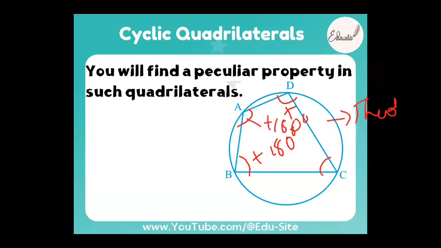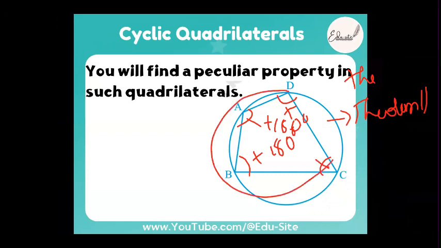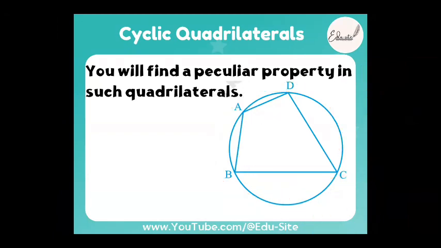And for theorem number 11, what did we suggest, beta? It is nothing but the opposite of theorem number 10. It states that if the sum of opposite angles is equal to 180°, then that quadrilateral is called a cyclic quadrilateral. Cyclic ka matlab, it is on the same circle. That's all. Now please tell me theorem 10 and theorem 11.